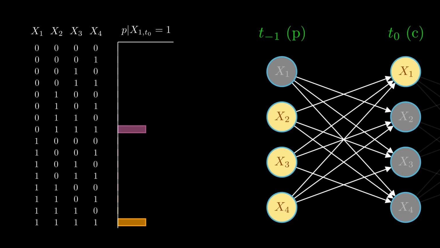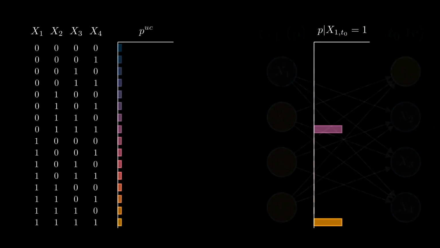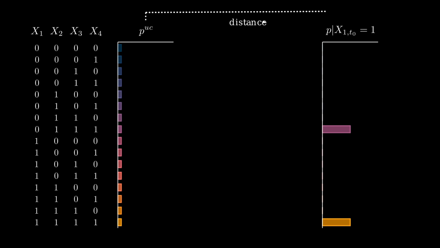This example shows how one can gain information about a system's past by knowing the present. But how do we quantify that information? IIT does that by calculating the distance between the unconstrained and the conditional probability distributions. The result is called the cause information.